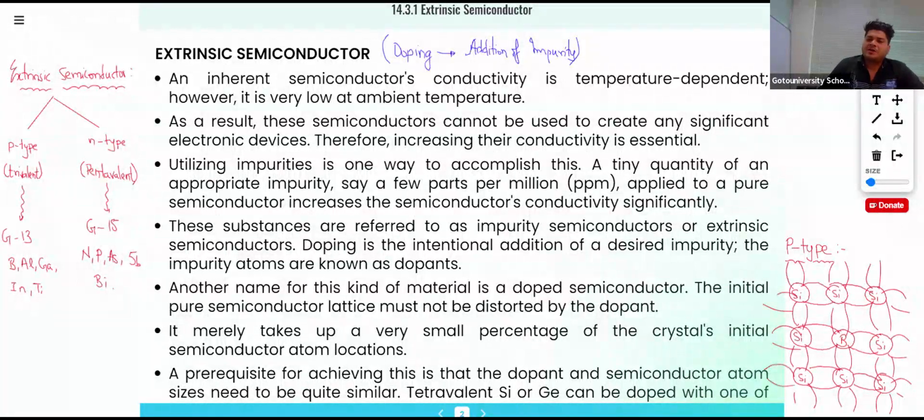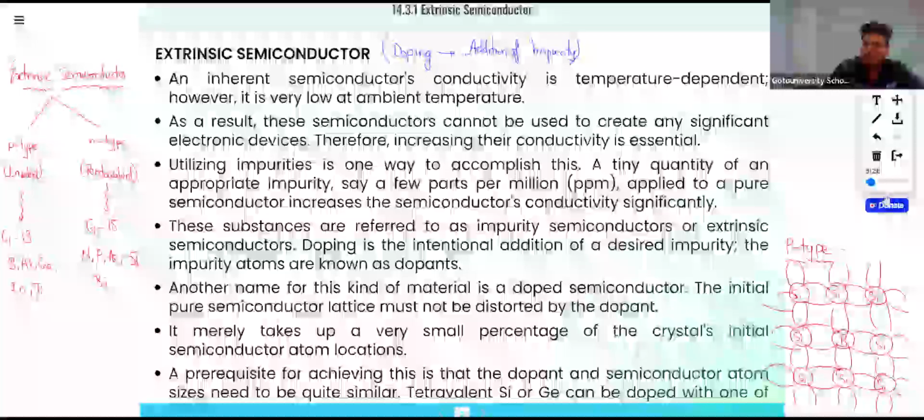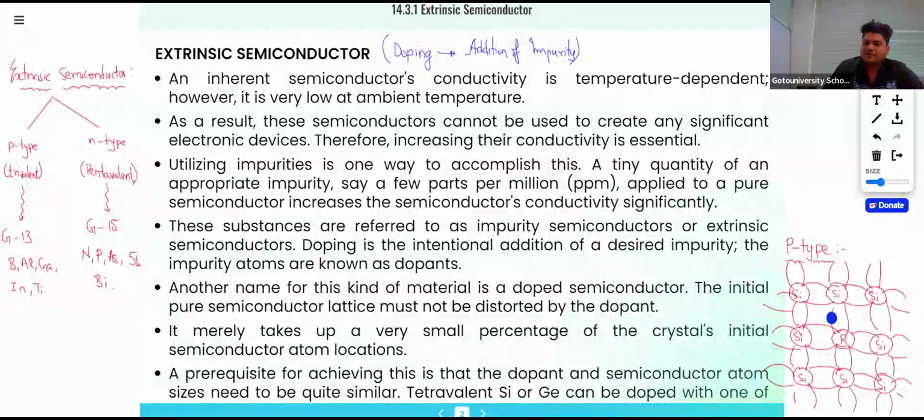Now if I speak only about the boron, there will be a trivalent impurity. Trivalent impurity means there will be 3 electrons like this. This is boron. And from silicon, one silicon will share here, one silicon will share here, one silicon will share here, and one silicon will share here.